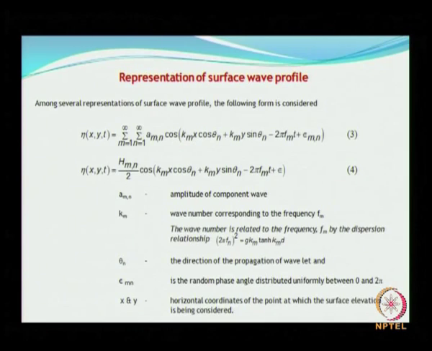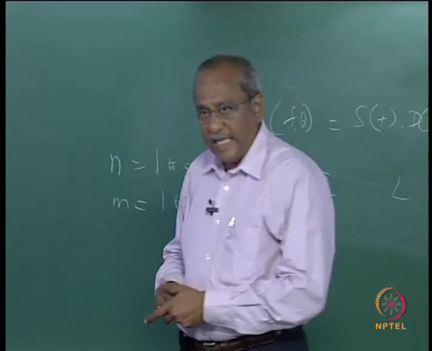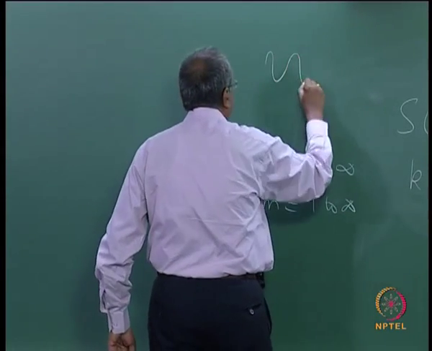Now, look at equation 3. In equation 3, the upper limit is infinity. That means you have to have more number of components, in equation 3 as well as 5, and it will become quite difficult to deal with from a practical point of view, as they refer to infinitely large number of wavelets. Please recollect that random wave itself is a superposition of a number of sinusoidal components.